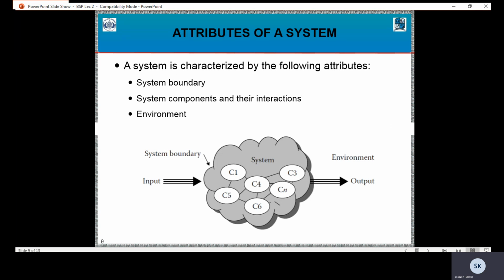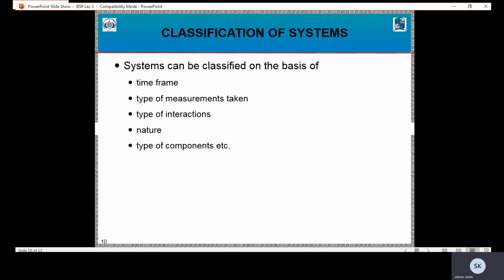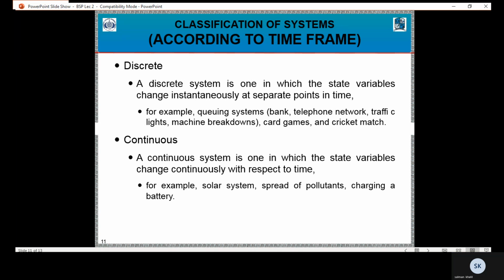Attributes of a system. A system is characterized by the following attributes: system boundary, system components and their interaction, and environment. Systems can be classified on the basis of time frame, type of measurements taken, type of interaction, nature, and type of components.